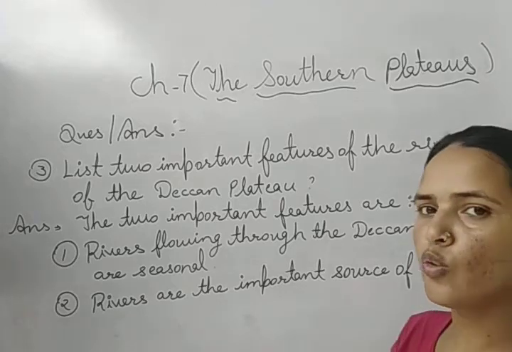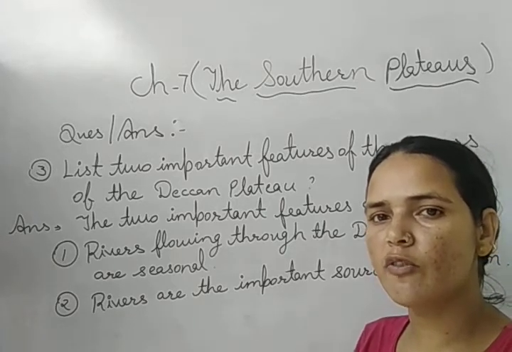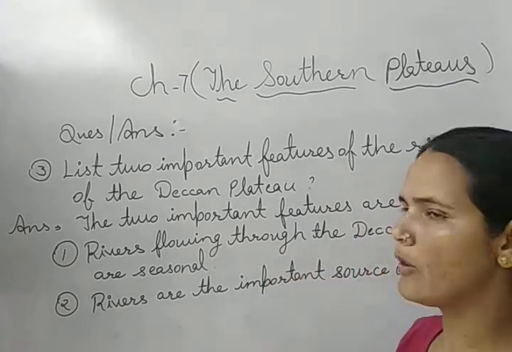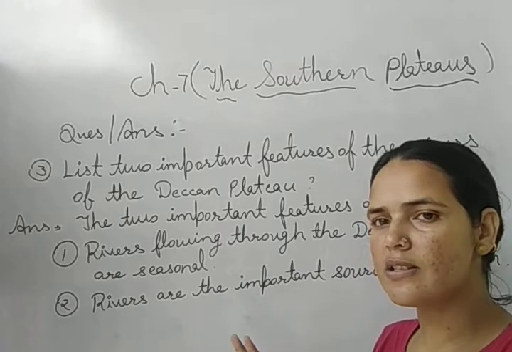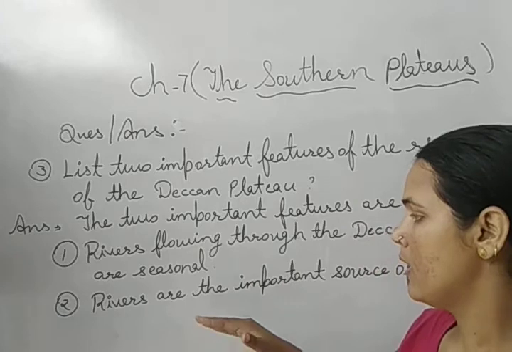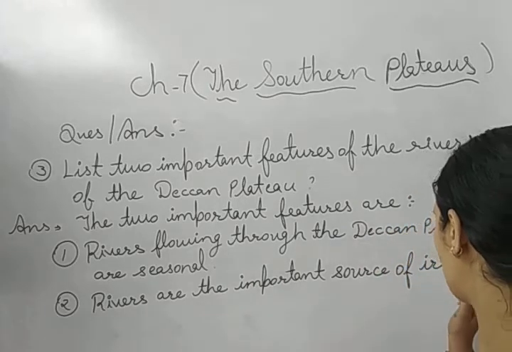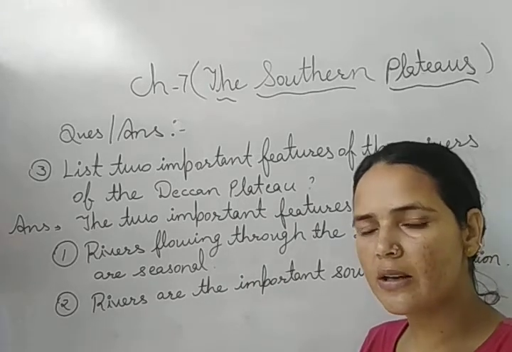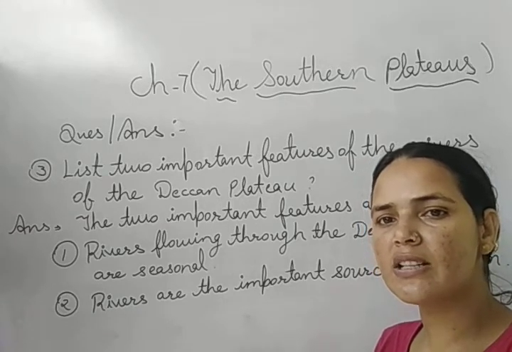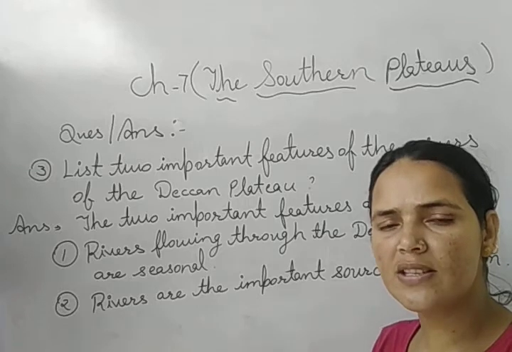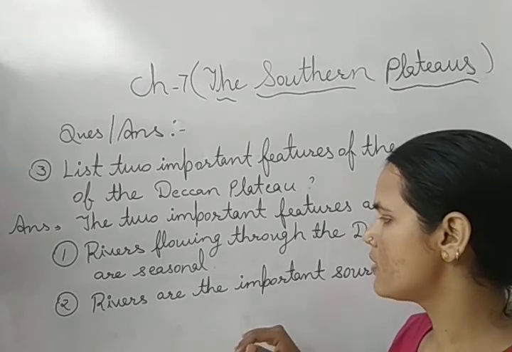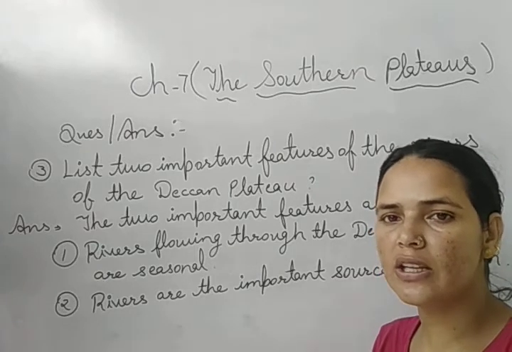So these are the two important features of the rivers that flow in the Deccan Plateau. The rivers that flow through the Deccan Plateau are seasonal. Seasonal means they flow in a particular season. After that they get dried up. Rivers are the important source of irrigation. In Deccan Plateau, people are engaged in agriculture, and in all the states mostly agriculture is the main occupation. So rivers are the important source of irrigation.